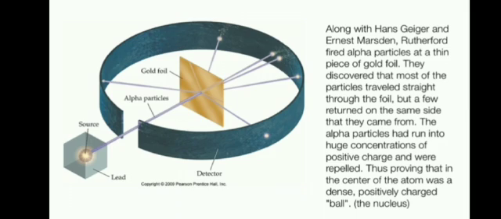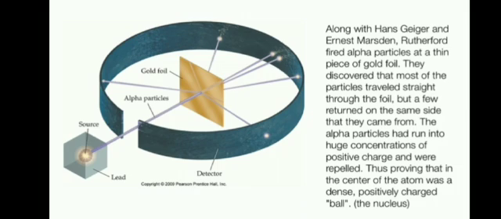Along with Hans Geiger and Ernest Marsden, Rutherford fired alpha particles at a thin piece of gold foil. You can see in this picture how he directed the alpha particles towards the thin gold foil. They discovered that most of the particles traveled straight through the foil, but a few returned on the same side that they came from.